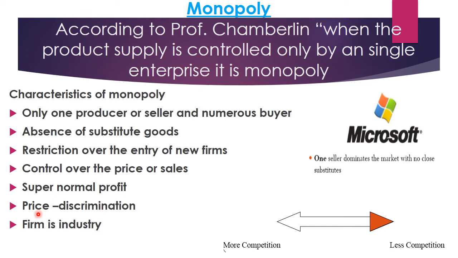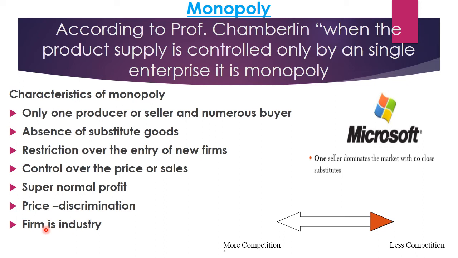Then comes the supernormal profit. Now, in a monopoly market, producers and sellers are the same, right? So that's why the seller gains supernormal profit, meaning above normal profit they gain, and any competition is not there, right? So the seller can put high prices as compared to the total expenses which they are incurring for producing the goods.